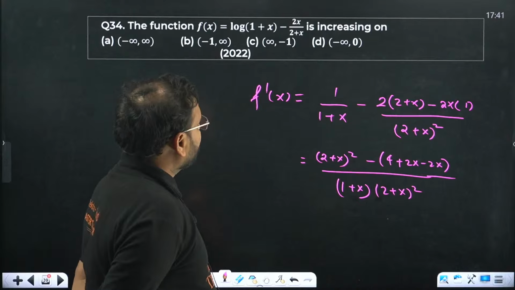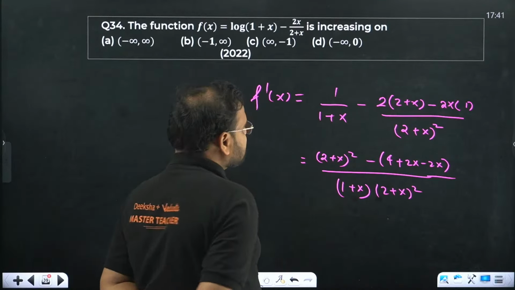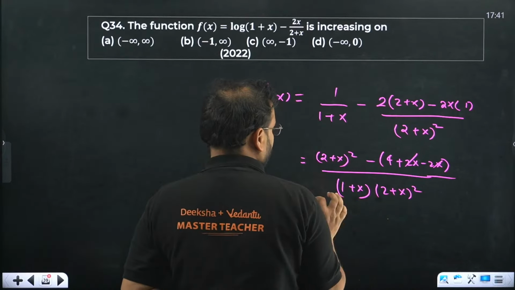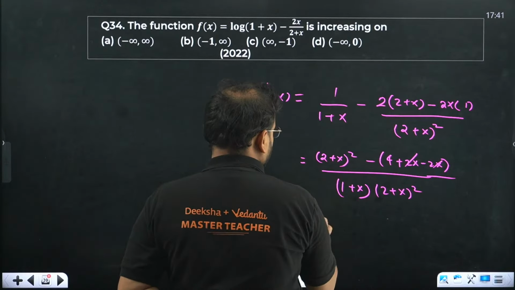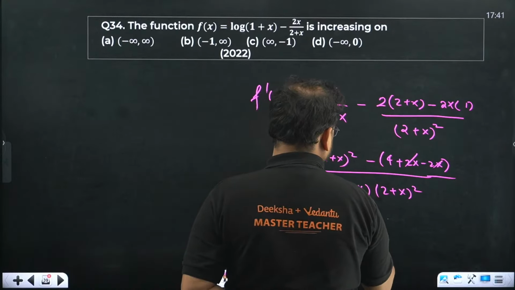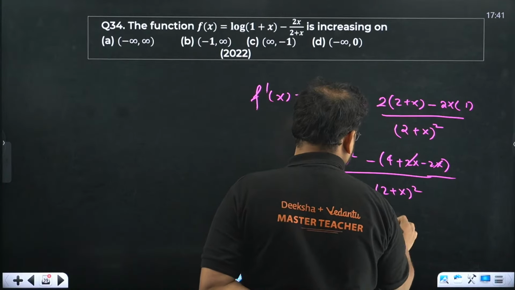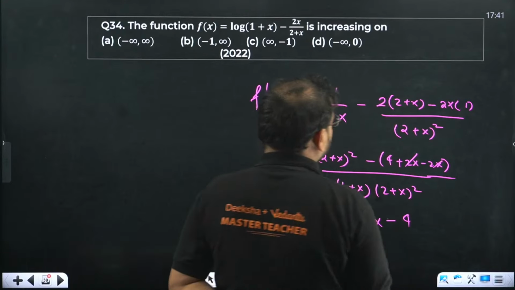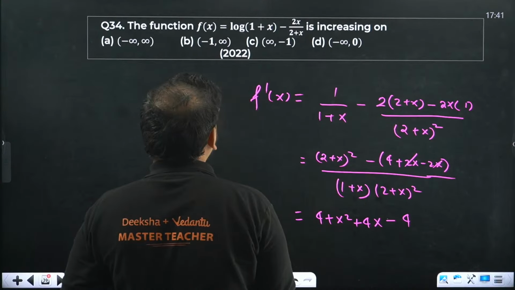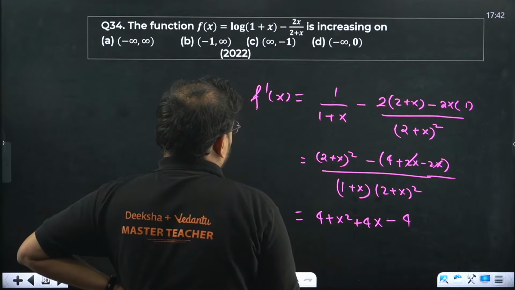2x derivative is 2 plus x as it is. Minus 2x will be as it is. Differentiation of 2 plus x is 1 only. I think this looks correct. All right, let's find this value from here. You get 4 plus x square plus 4x and minus 4. Something does not seem right, sir. Log of 1 plus x derivative is 1 plus x only. 2x will be 2, so 2 plus x as it is.